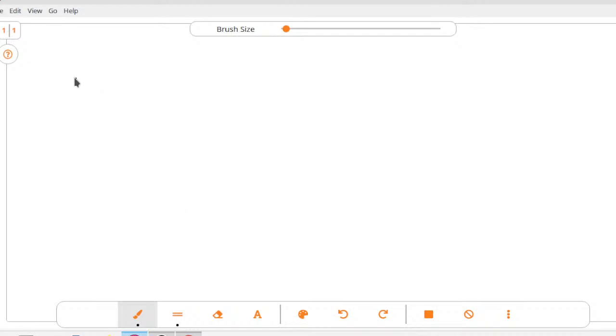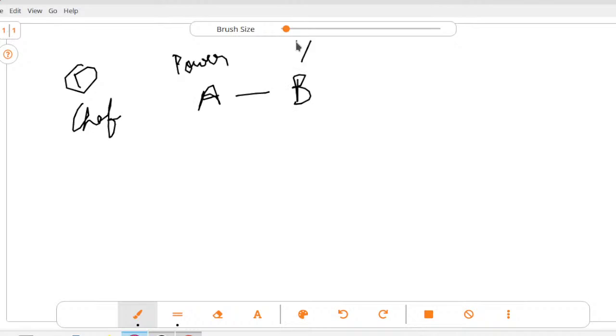Okay guys, here in the first question, Chef has a task. He has to generate A units of power for the next B years. And how did I come to know about this?